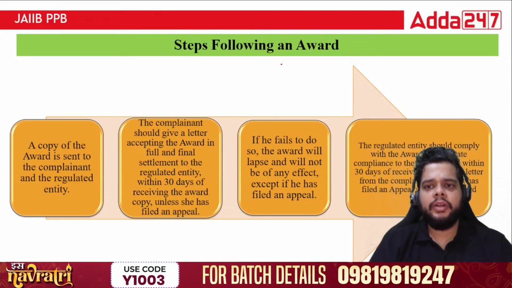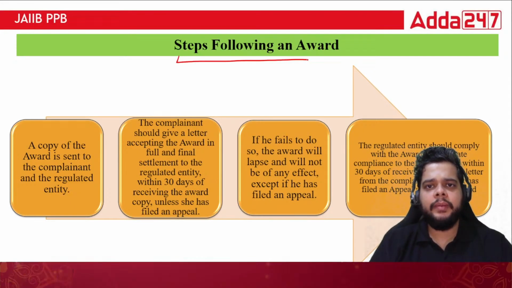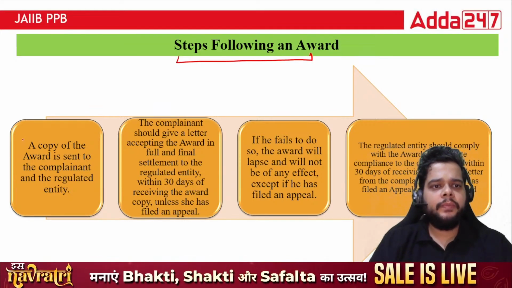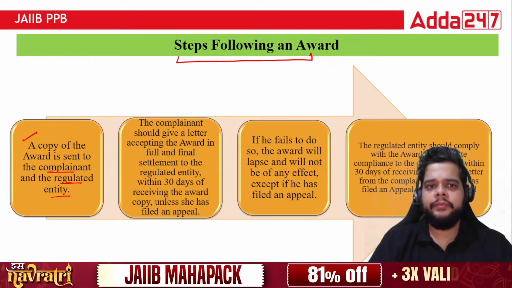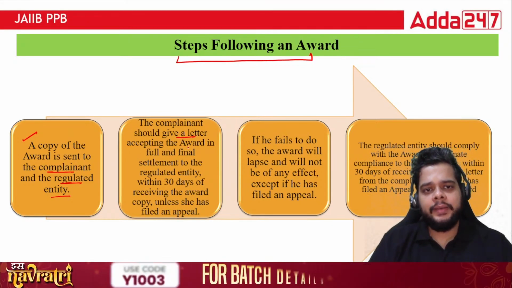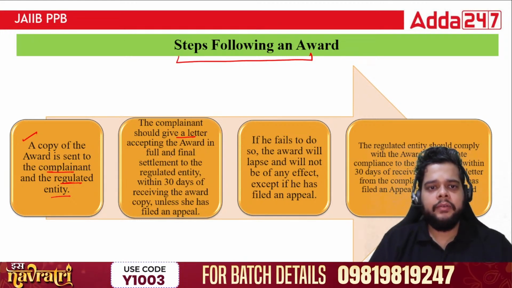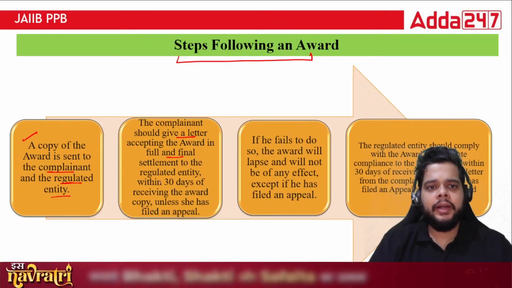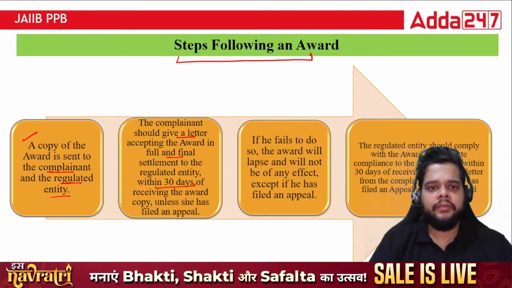How is the particular award actually implemented in real life? A copy of the award is sent to the complainant and the regulated entity once the case closes. The complainant should give a letter accepting the award in full and final settlement, and the ultimate settlement will be there within 30 days of receiving the award.